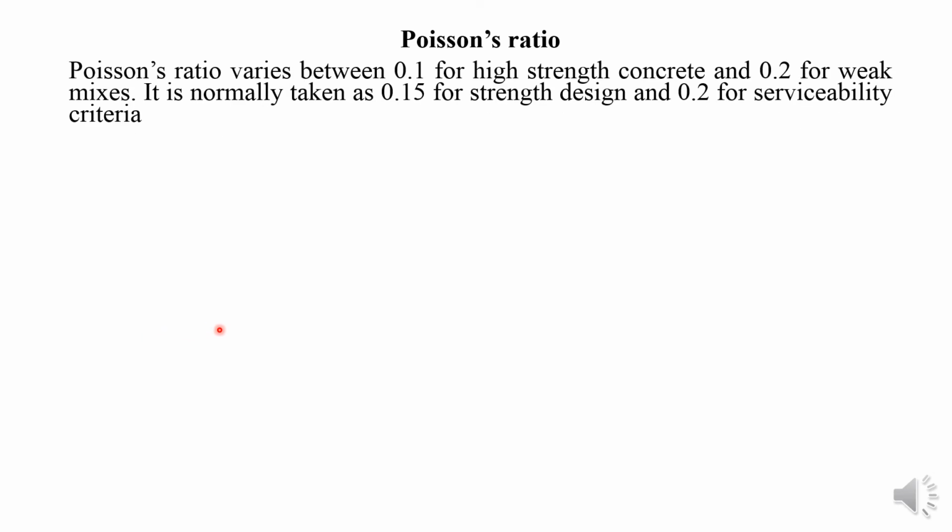Let us see the Poisson's ratio. The Poisson's ratio normally varies from 0.1 for high strength concrete to 0.2 for weak mixes. It is normally taken as 0.15 for strength design and 0.2 for serviceability criteria.